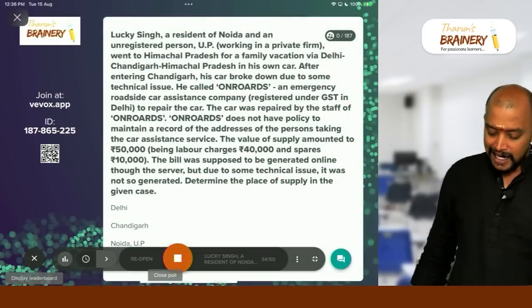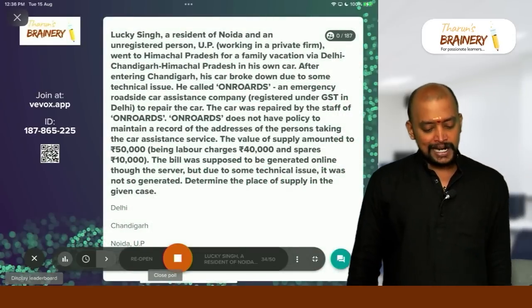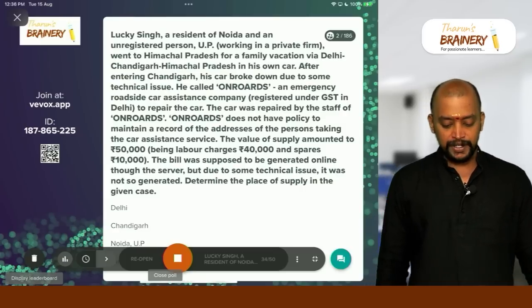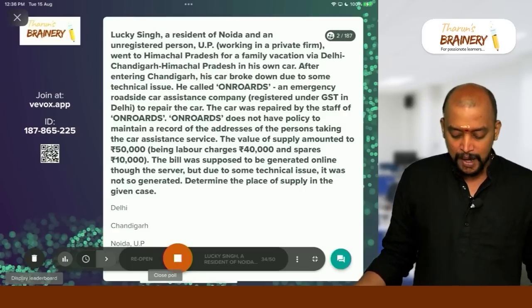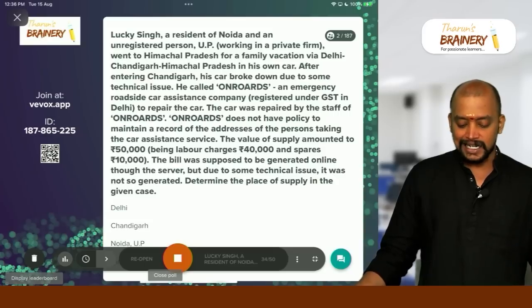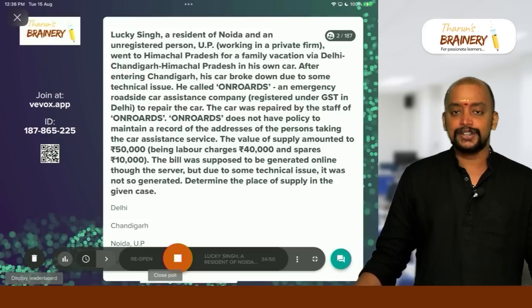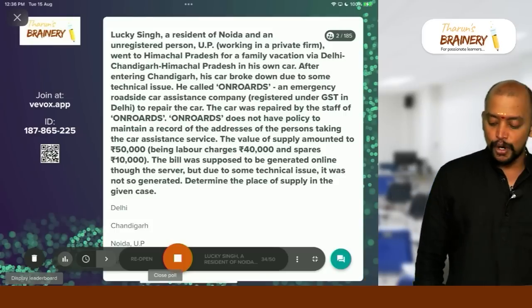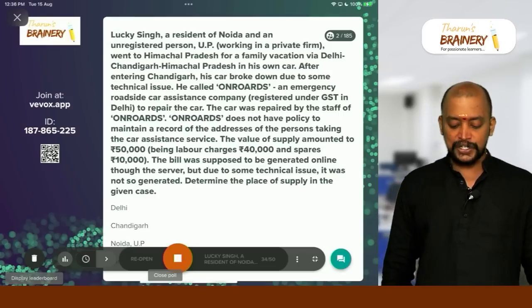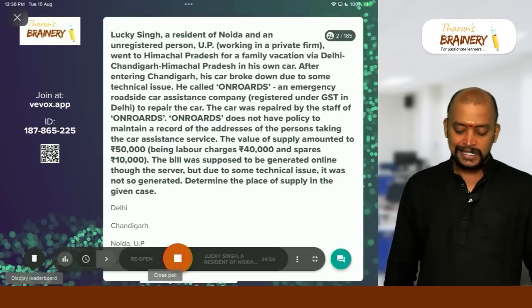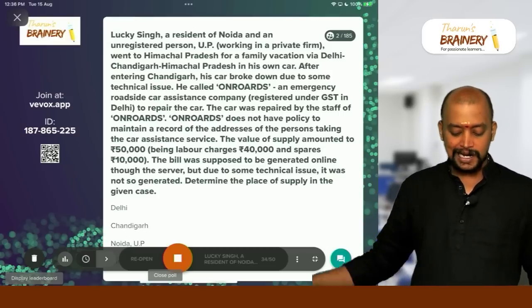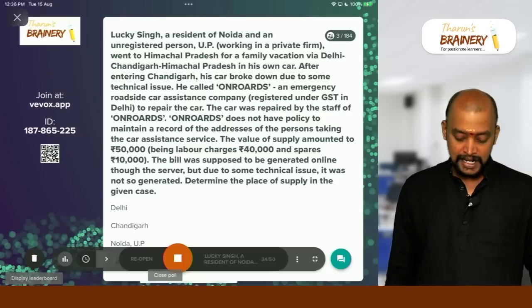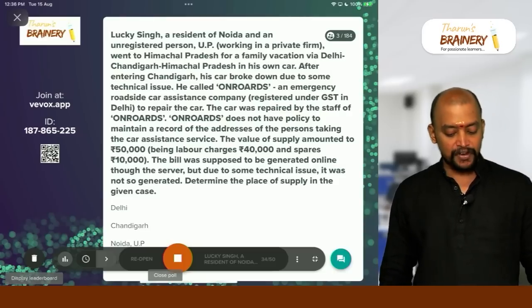Then, Lucky Singh, a resident of Noida, Uttar Pradesh, and an unregistered person working in a private firm, went to Himachal Pradesh for a family vacation via Delhi and Chandigarh in his own car. After entering Chandigarh, his car broke down due to some technical issue. He called On Roads, an emergency roadside car assistance company registered under GST in Delhi, to repair the car. The car was repaired by the staff of On Roads.